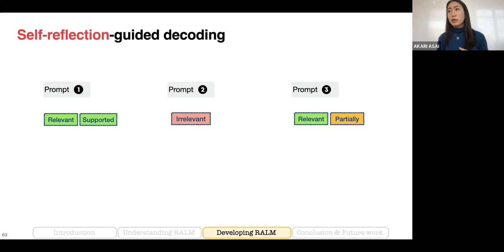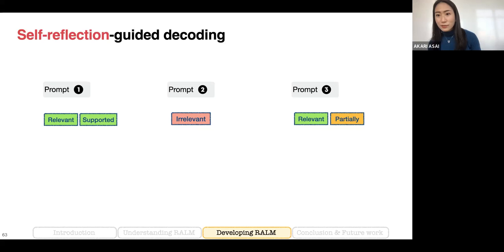For example, if you want to compare two entities, like which one is younger, or do multiple reasoning as in HotpotQA, then possibly using multiple documents should be helpful. But in the case of multi-hop reasoning, a model can retrieve multiple times. So the model can retrieve one document for the first hop and then a second document for the second hop. So we can explore a little bit more for those cases where we want to use multiple documents at the same time. That makes sense.